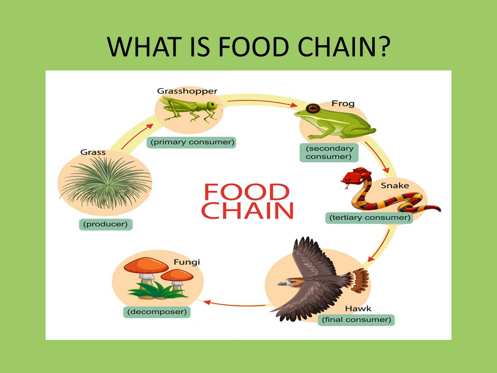Producers are the plants. They make their own food, but they are consumed by primary consumers. Then the primary consumers are consumed by secondary or tertiary consumers. And then finally the predators or the final consumers consume all the consumers. And then the decomposers decompose the dead bodies of all the living organisms into soluble molecules that can be dissolved in soil. And the chain completes when the dissolved molecules or nutrients are used by plants to make their own food.